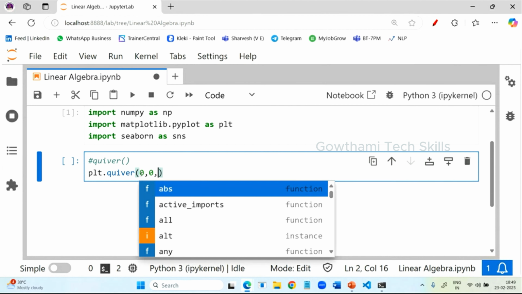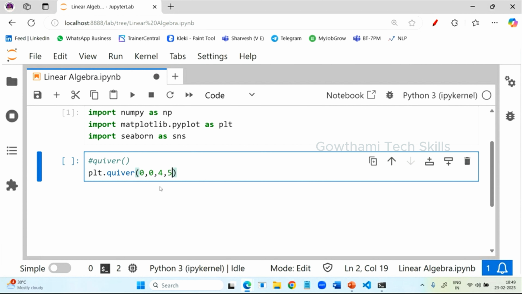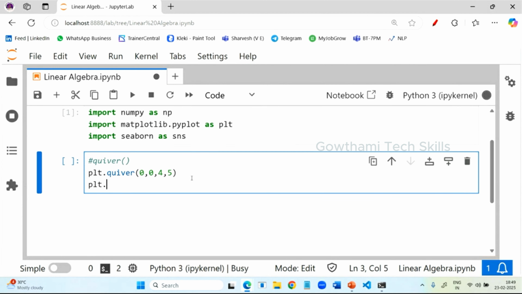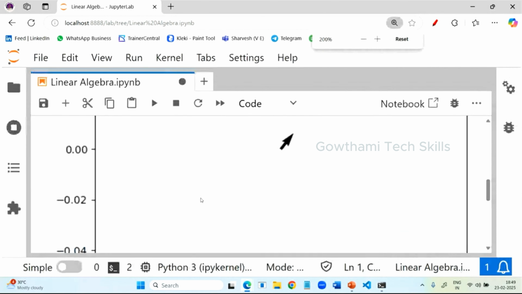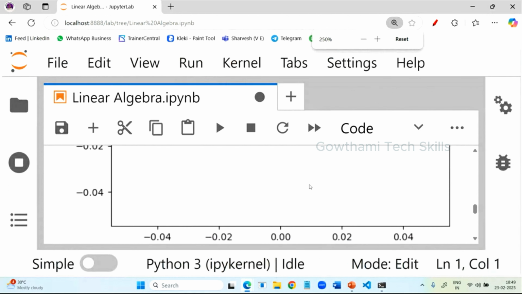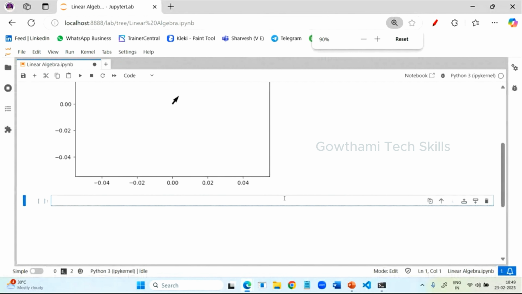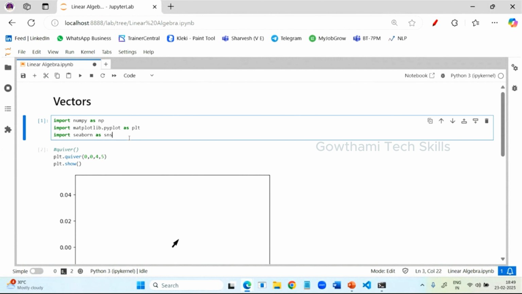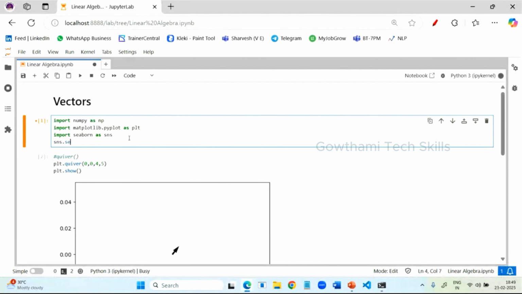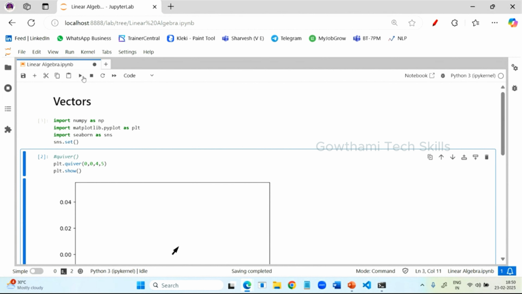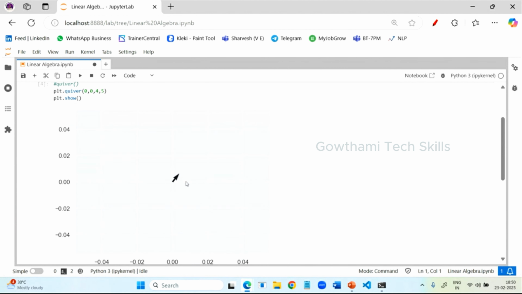Okay, so then I'm giving the vector as 4, 5. So this is the first vector. Now just to show it, plt.show function, you can see one vector. See here, we cannot see the grid. If you want to see the grid, what you have to do is set the sns.set function, so that it is going to set the theme for our plots. So just run it, and again you run this one, you can see the grids.